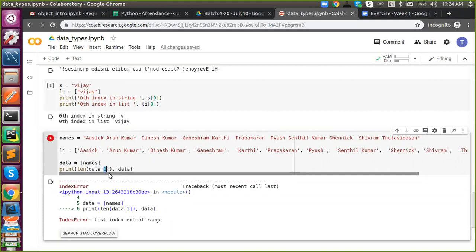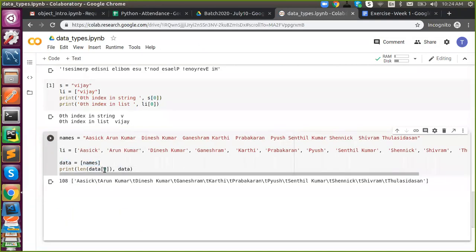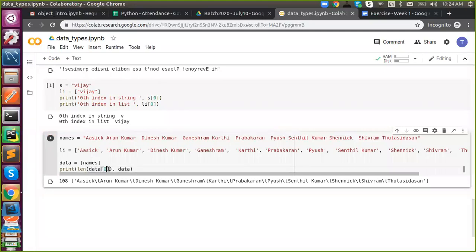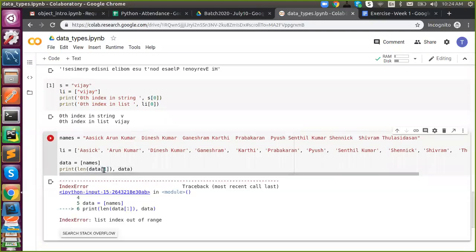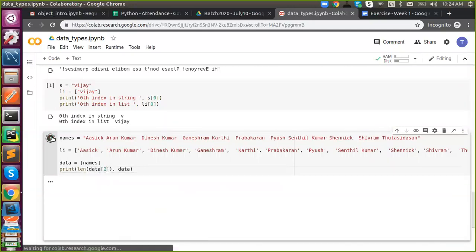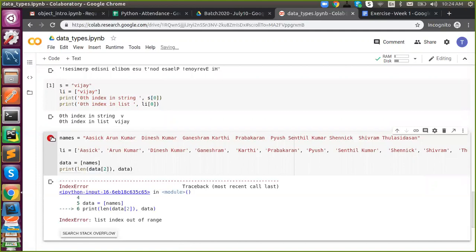But here the position which we use is different, that is index. The data is a list which contains only one object, that is names. If you say 0, you will get it because it has only one. If we say 0 plus 1, you won't get it. Again 2, you are not getting 1 at all. So then how will you get 2? Because this list contains only one object.